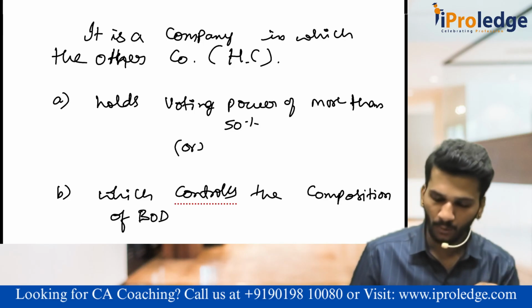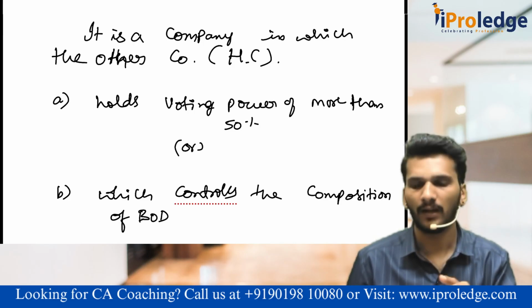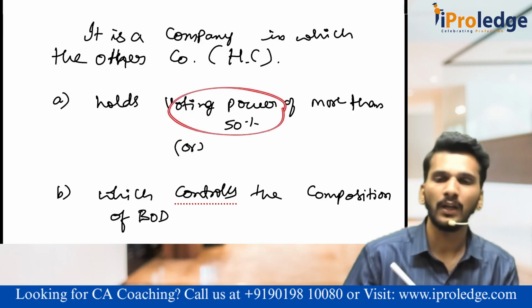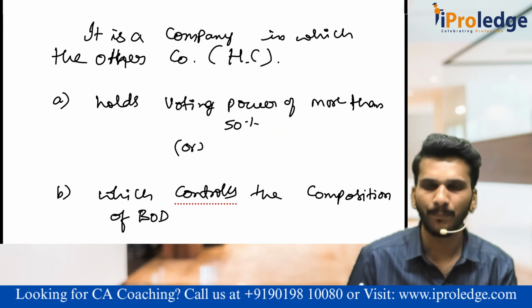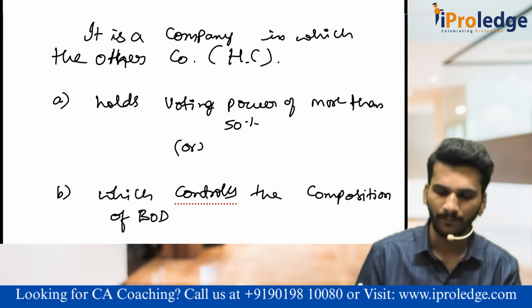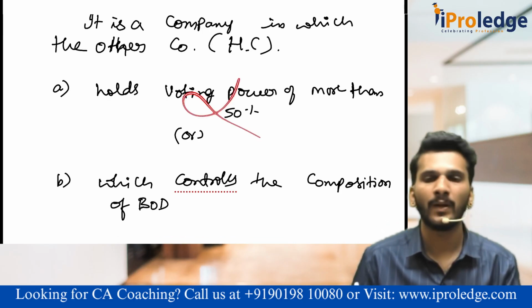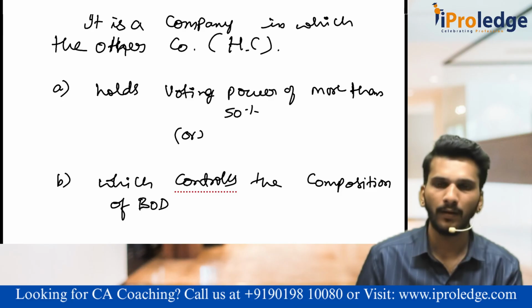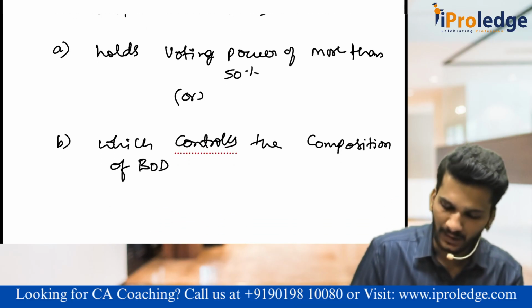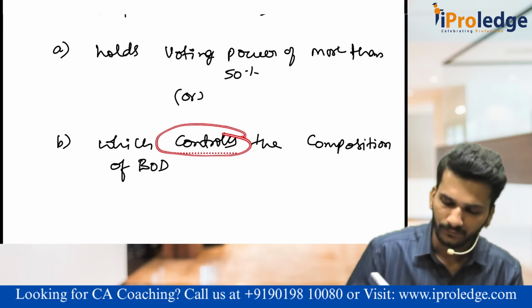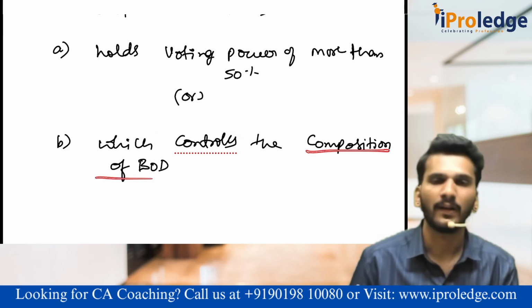Here, you should have either UVR or DVR, at least more than 50% of the share capital of the company. That is voting power of the company. No, sir, I am not holding 50% or more than 50% of the voting power. Then you should at least try to control the composition of board of directors.